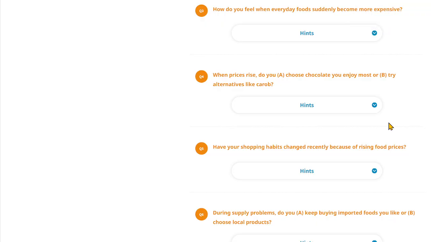Okay. So let's move on to number six. During supply problems, do you A, keep buying imported foods you like, or B, choose local products? I guess during supply problems, it is difficult to buy imported foods. In your country right now, there's no option other than choosing local products, I guess.